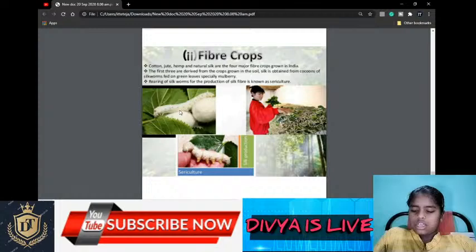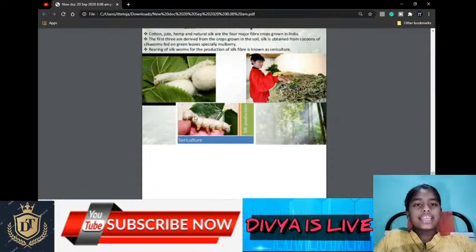This is the silkworm, and this is the cocoon, the stage of a silkworm. The rearing of silkworm is known as sericulture.